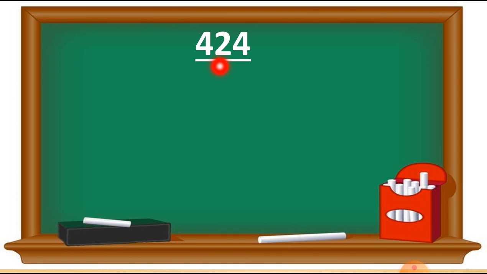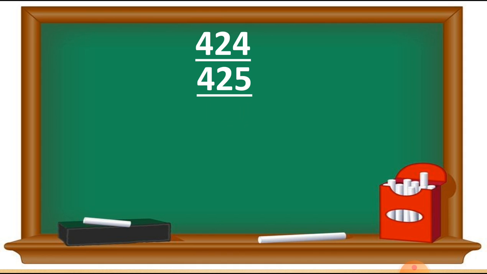You can see this. Now the number 4 will stay as it is, and we will change the 24, meaning the last 2 digits. After 24, number 25 will come. So we write 425. After 25, the number 26 will come.